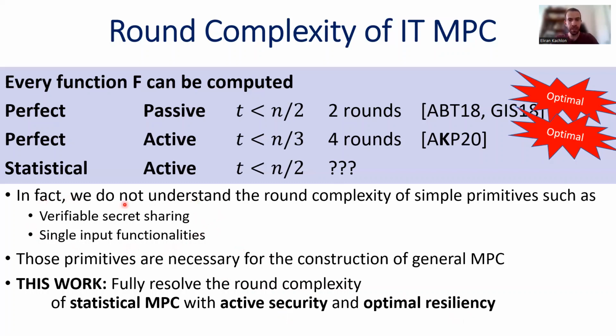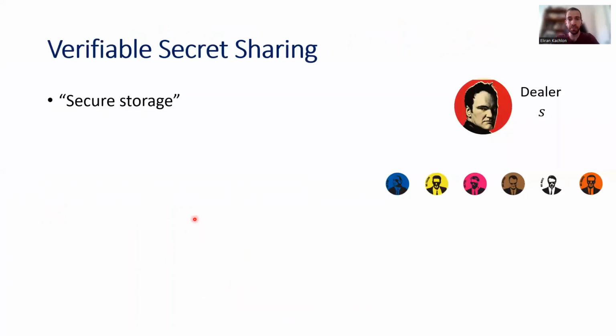Okay, so I will start by discussing verifiable secret sharing. At a high level, verifiable secret sharing can be seen as secure storage. We have the dealer here that has a secret S, and the dealer wants to store the secret S among the parties here, which we think of as secure writing. So the parties execute this protocol where everyone can send messages to everyone else. And at the end of the protocol, the parties have shares of the secret S. And the main requirement here is that the adversary has no information about the secret S.